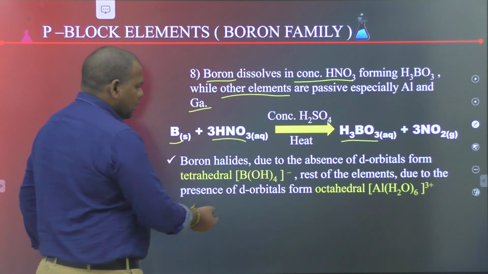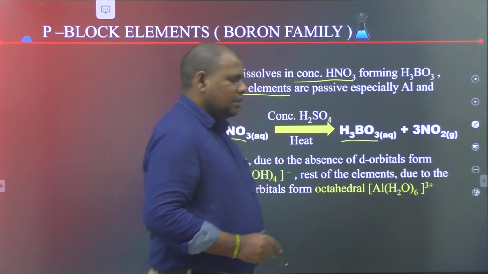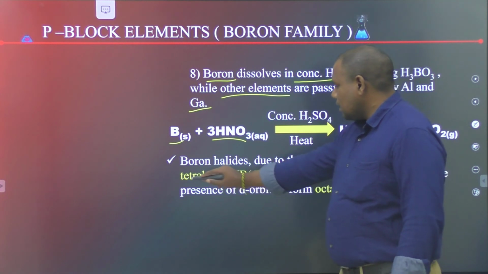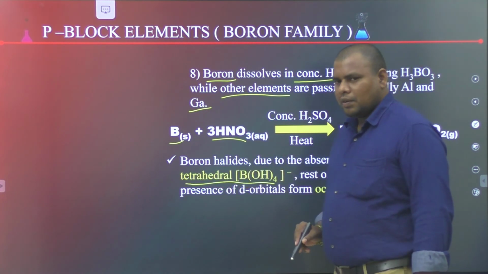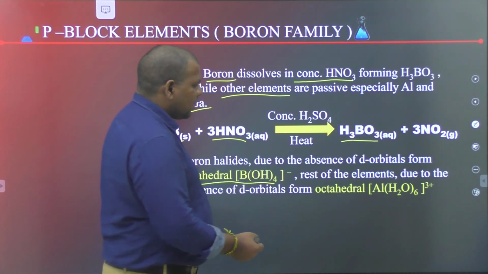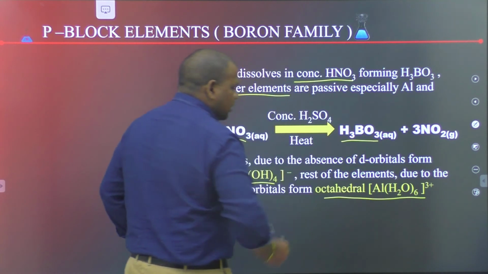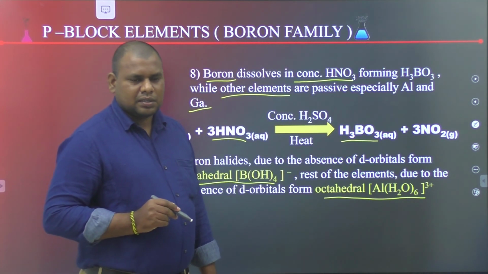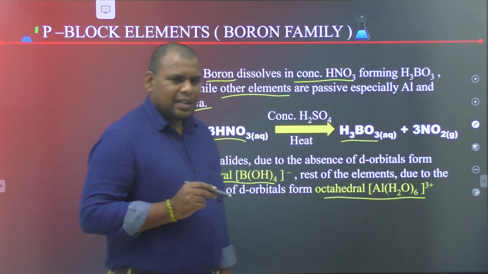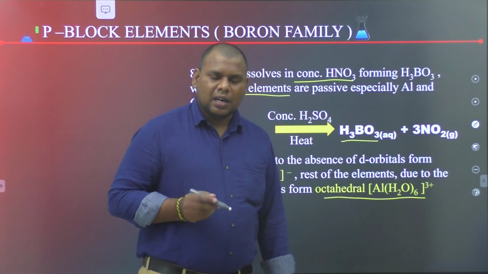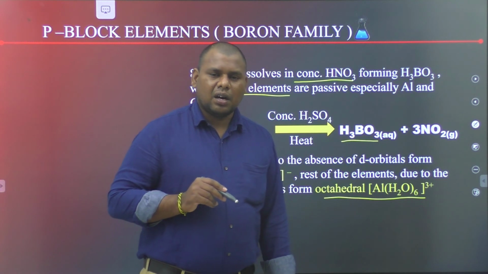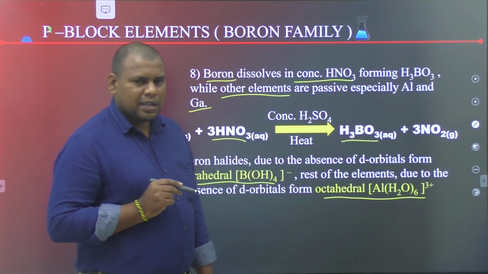Boron halides, due to the absence of d orbitals, can form tetrahedral complexes, but the remaining elements can form octahedral complexes due to the presence of d orbitals.